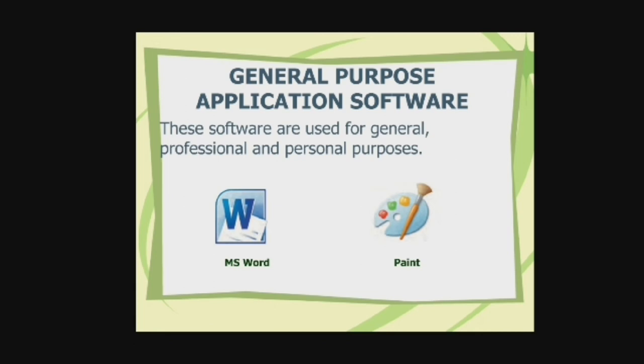So it is not specific that it is designed only for teachers or only for students. Means anyone can use it as per their requirement. And similarly, Paint, and there are many more softwares you use, Excel, PowerPoint, all are general purpose application software.